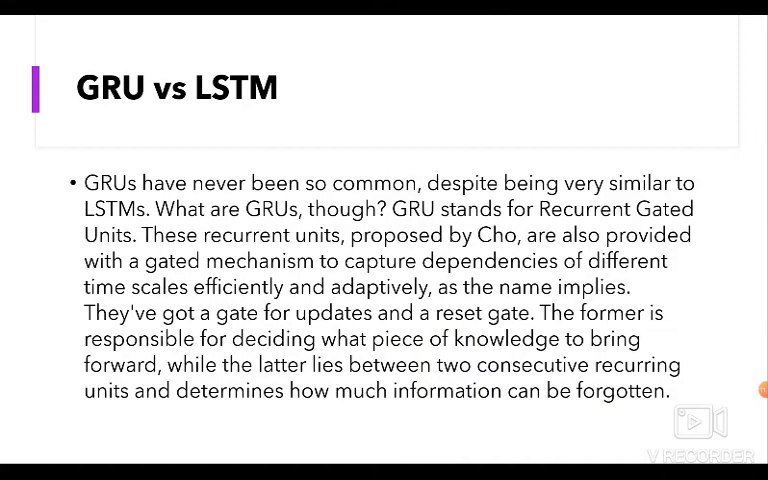So now let's compare GRUs versus LSTMs. In spite of being quite similar to LSTMs, GRUs have never been so popular. But what are GRUs? GRU stands for gated recurrent units, as I've already told you before, and as the name suggests, these recurrent units proposed by Cho are also provided with a gated mechanism to effectively and adaptively capture dependencies of different time scales. They have an update gate and a reset gate. The former is responsible for selecting what piece of knowledge is to be carried forward, whereas the latter lies in between two successive recurrent units and decides how much information needs to be forgotten.